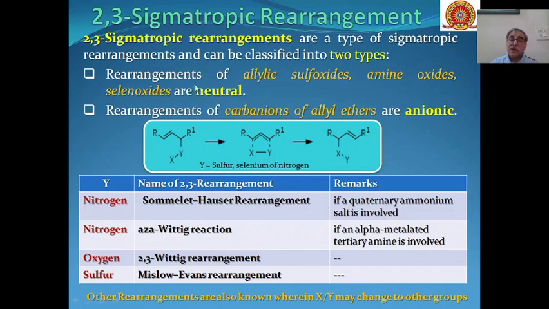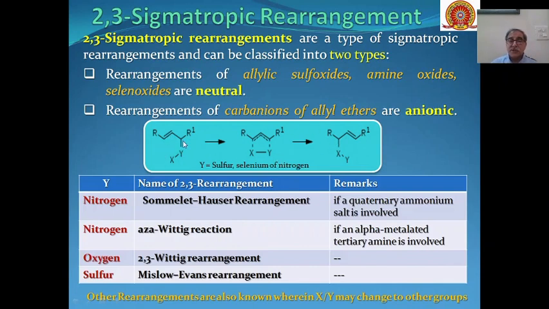So they are rearrangements of neutral molecules, neutral substrates. Then the second category is rearrangement of carbanions of allyl ethers, and these have been categorized under anionic molecules. So these are the mechanisms for 2,3 sigmatropic rearrangement.